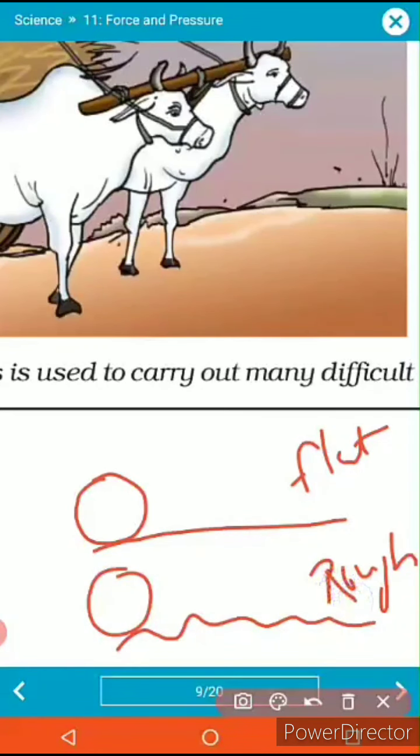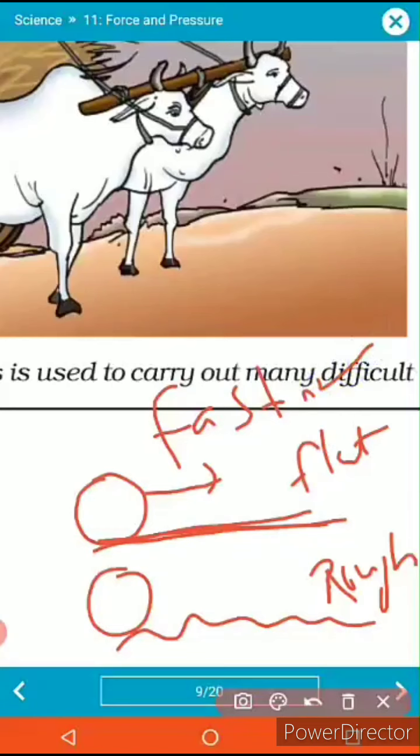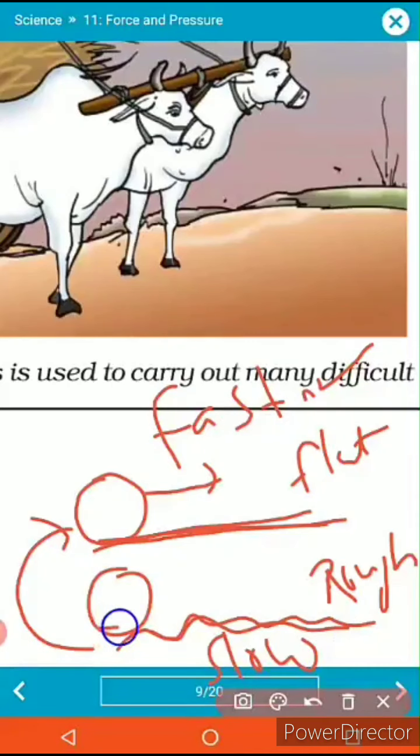See what happens on the plain or flat road. You are moving very fast, because no force is going to oppose you. But on the rough road, you are moving somewhat slower compared to the previous condition. Why? Because due to the uneven surface, the surface itself is applying a certain kind of resistance to the moving object. That's why the object moves somewhat slowly.